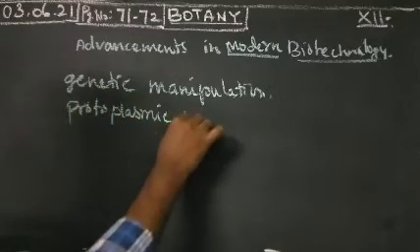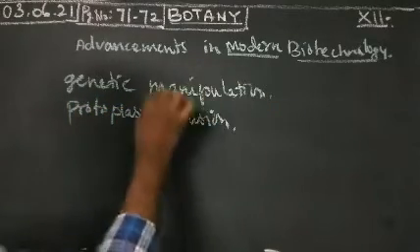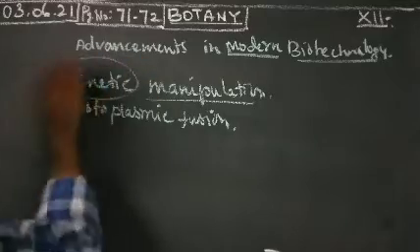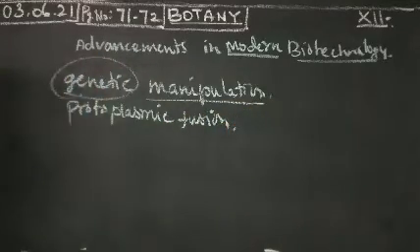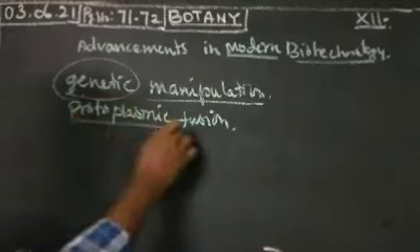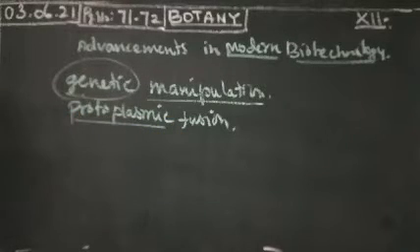Genetic manipulation means nothing but how you can handle DNA, RNA, or anything else. Protoplasmic fusion is how it will be fused with this DNA or any other kind of genetic material. So in this way, what are the techniques mostly used in this modern biotechnology?